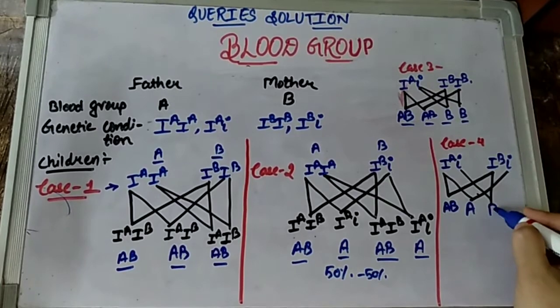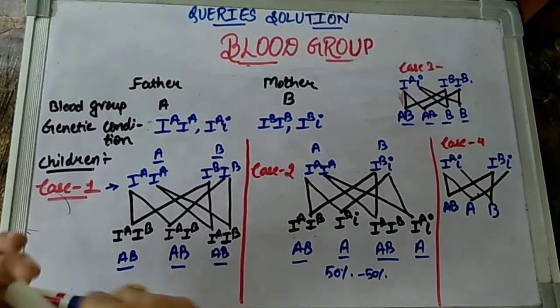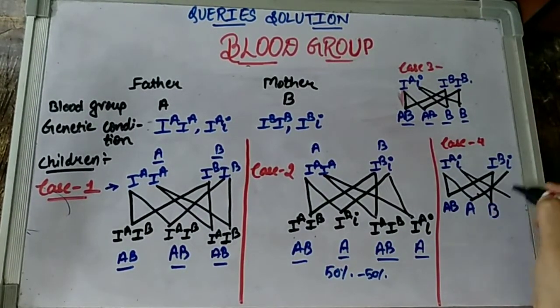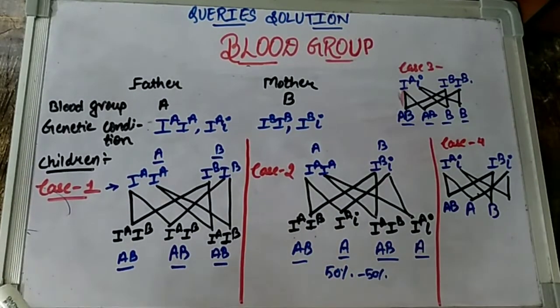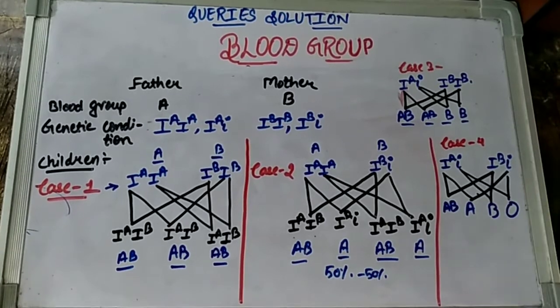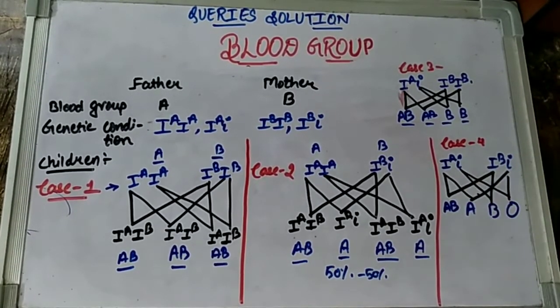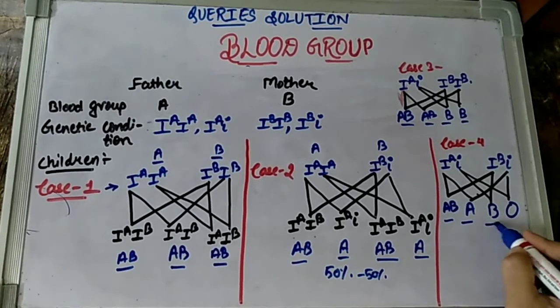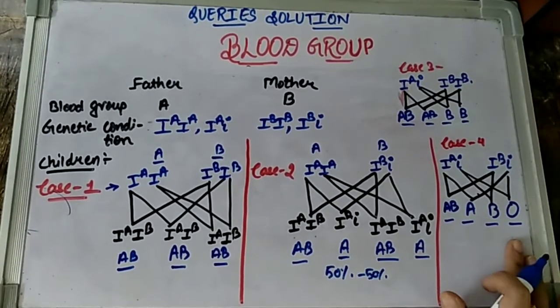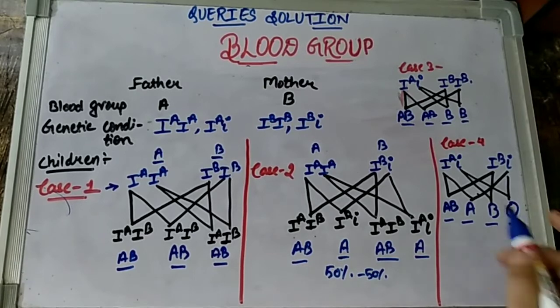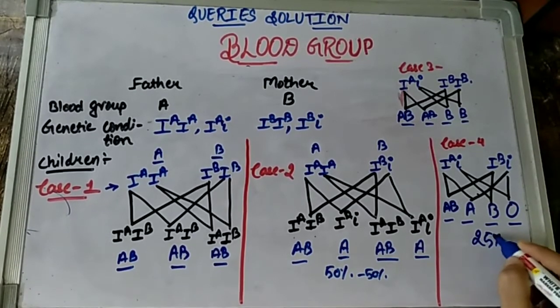So the blood group will be B. And children, if this i goes with this one, what is the combination that we are going to get? So we are going to get O. So just imagine now, by taking the heterozygous condition in this case, we could see all the 4 possibilities of the blood group that can arise in the ratio of 25%.